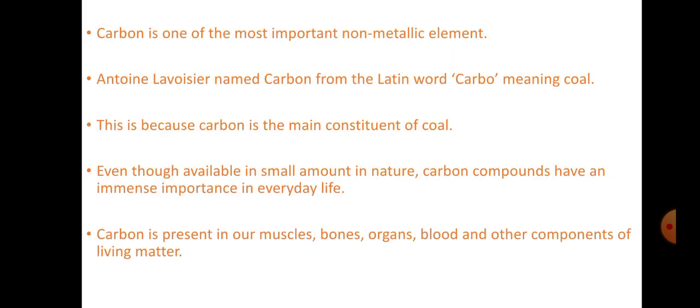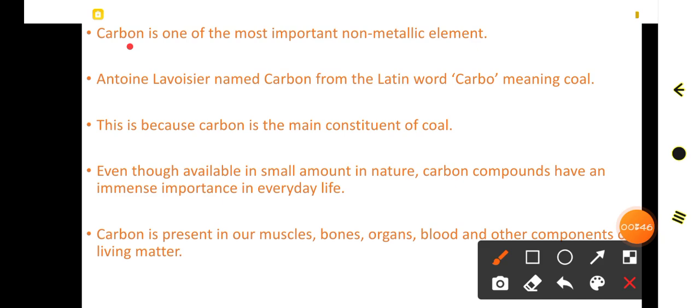Look here students, these are the important features about carbon. Look at point number 1. Carbon is one of the most important non-metallic elements. Dear students, we know that generally the elements in the periodic table are classified into three categories: metals, non-metals and metalloids.